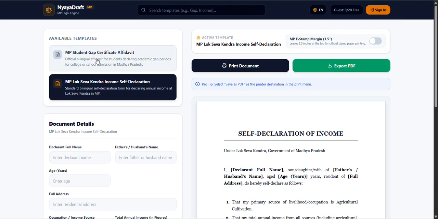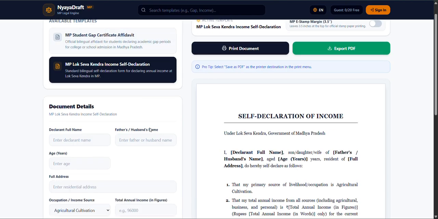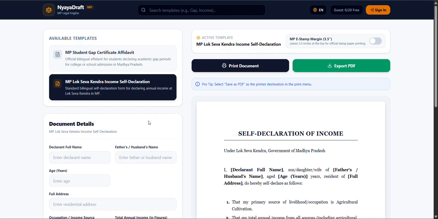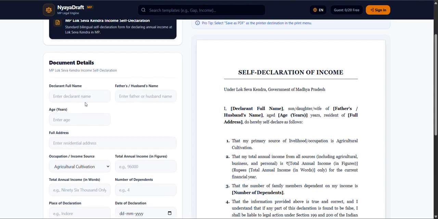Right now I have included only two templates and very basic things, but eventually I'm going to add multiple things. For example, when we are making affidavits, we want an e-stamp on the top area, or on the page before that. So we can use this option to make space for that. Beside that, we can directly enter a name, and here for example I'm writing Harshit, and we can see that the name is changed.